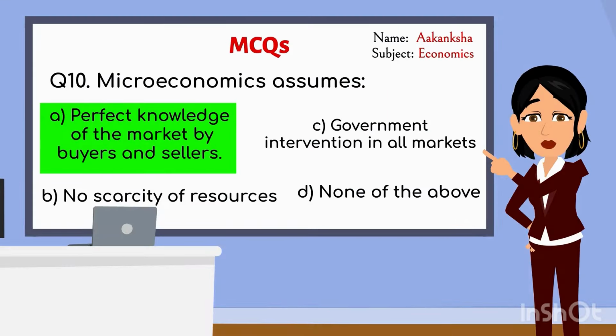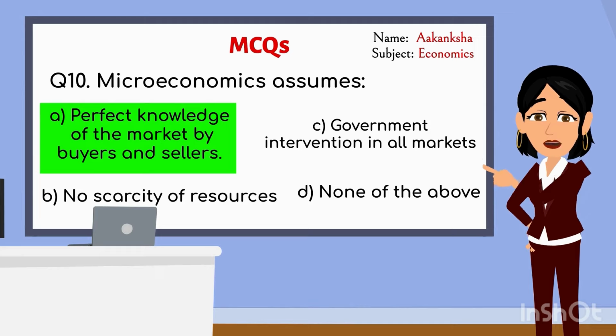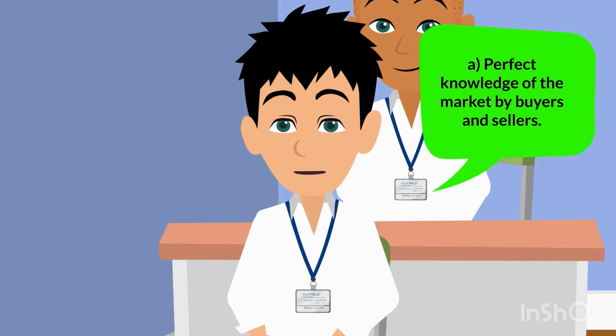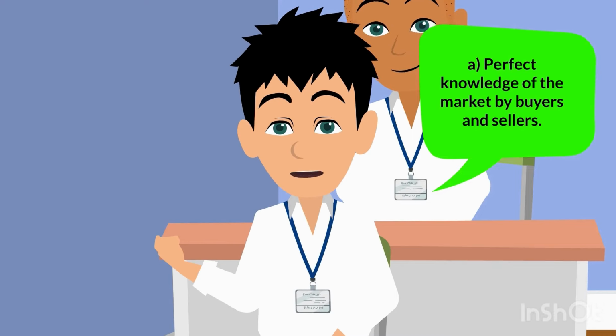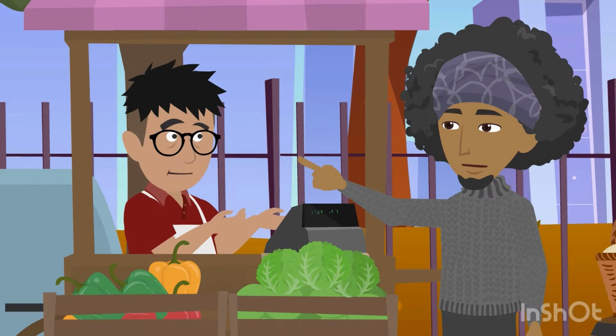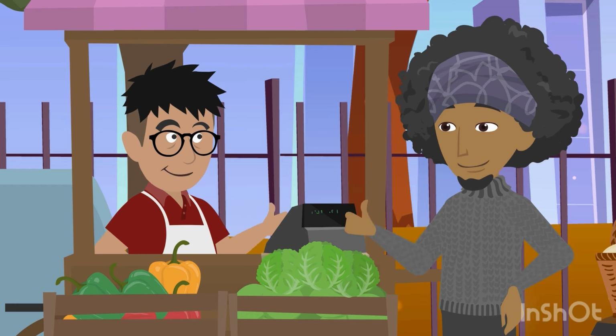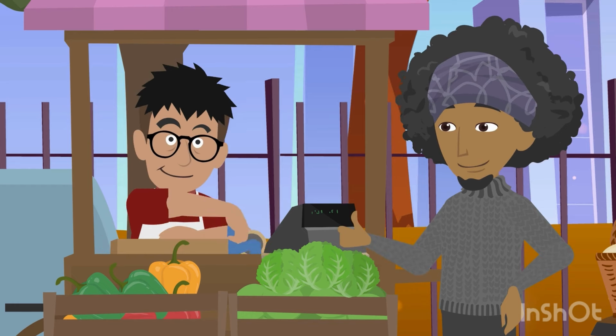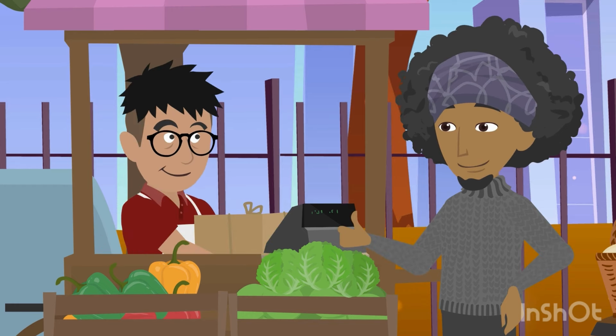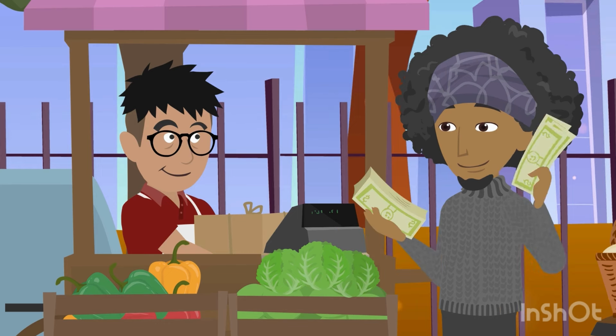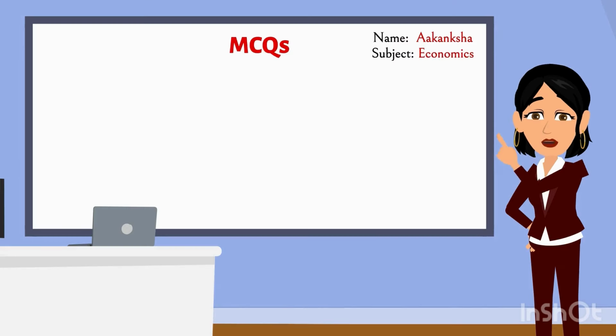Correct, Nishant. Can you tell me why microeconomics assumes perfect knowledge of the market by buyers and sellers? Ma'am, it's because microeconomics models ideal situations where both buyers and sellers have all the information they need to make the best decisions. This assumption helps simplify the analysis of how markets work. Let's move to the next question.